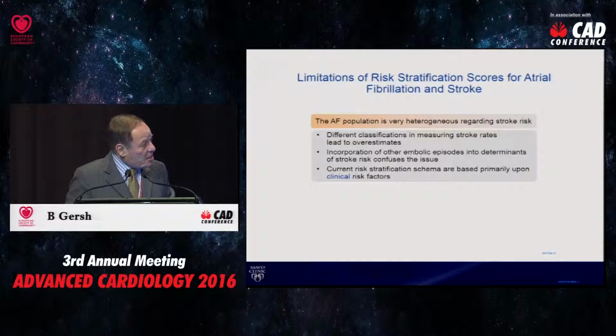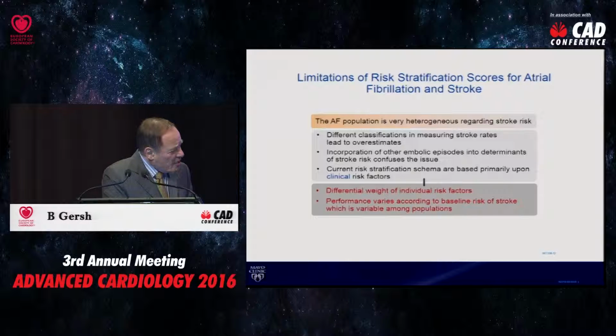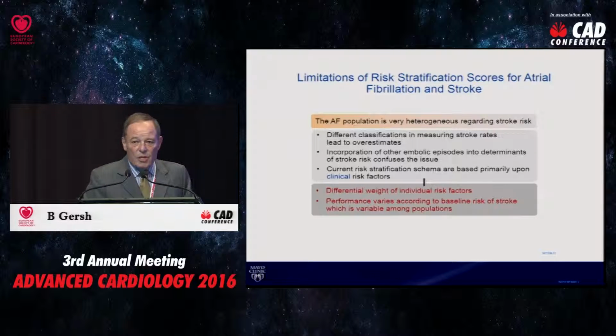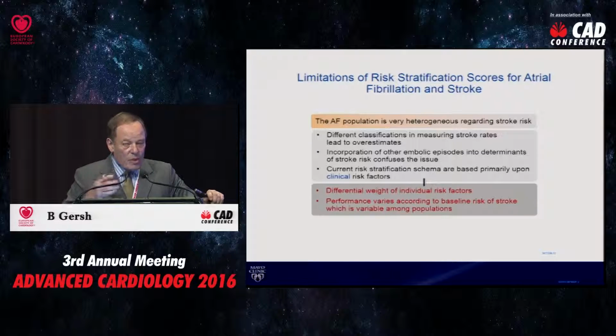Current risk stratification schemes are really based on clinical risk factors. And this is really important: the different weight of individual risk factors that comprise the score, and the performance varies according to the baseline risk of stroke, which is variable amongst populations. So if you are going to decide whether to anticoagulate with a CHADS-VASc score of 1 or 2 or whatever, you need to understand the risk of stroke in your own population. What will be the role of biomarkers in imaging? And we don't know.